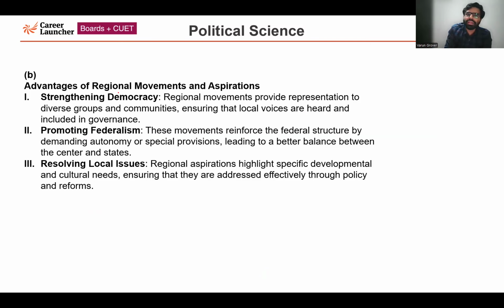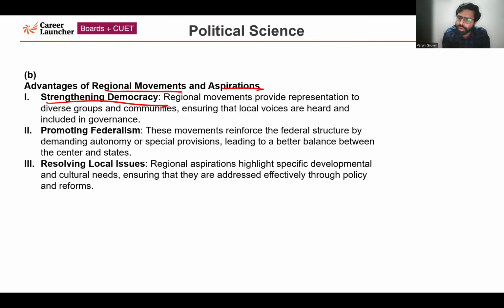So what are the advantages of regional movement and aspiration? First is strengthening of democracy. Democracy gets strengthened because regional voices are being heard. That is why India's democracy is so intact and so strong. Since 1947, so many governments came, but all the governments realized regional aspiration and respected regional voices.